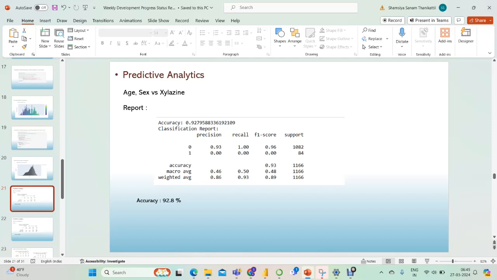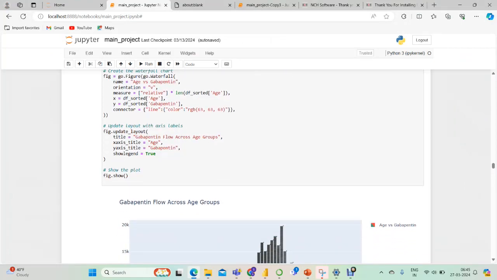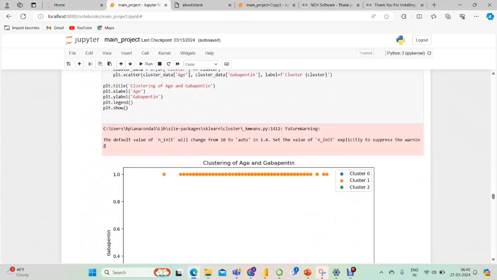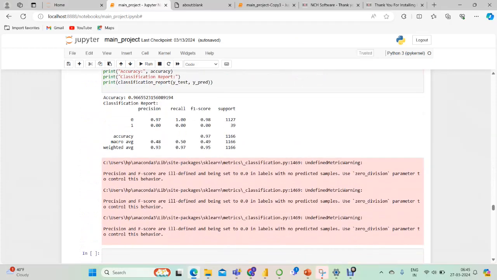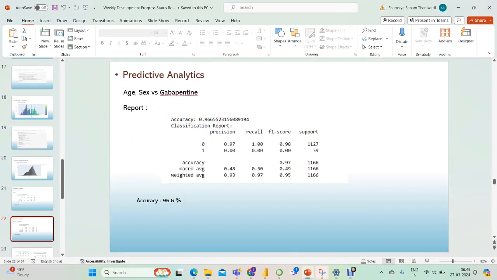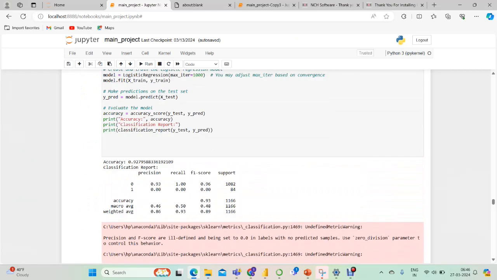Hi Professor, myself Shamsia. I will talk about predictive analytics. As Pooja said, we have done predictive analytics for the following details. First of all, we find predictive analytics with age, sex, and the drug psilocin, and we got an accuracy of 92.8%. And also for age, sex with the drug gabapentin, and the accuracy is 96.6%. This is the code that we use for both.